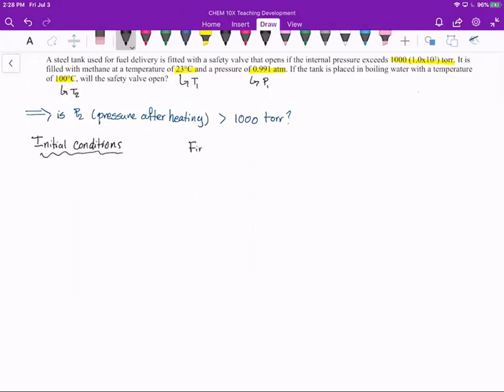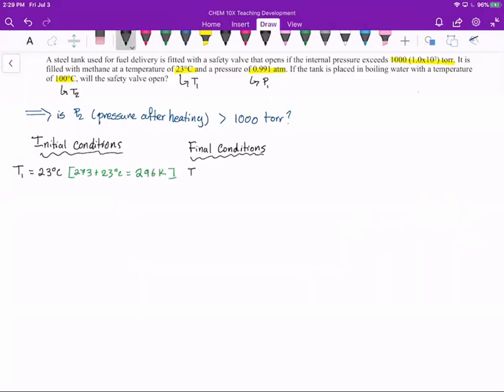As always, we can solve these problems by writing down what we know for our initial conditions and our final conditions. And we know that our initial temperature, T1, is 23 degrees C, which we can convert to Kelvin to give us 296 K for our initial temperature.